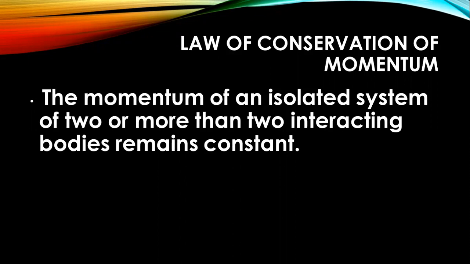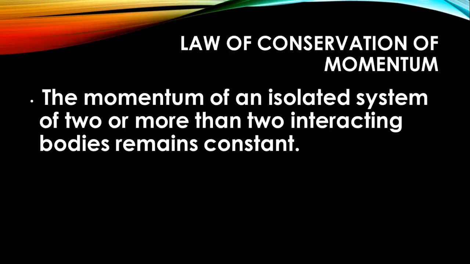So if you are having an isolated system, a system on which no external force is acting, the system could be a system of two balls. The system could be of a rocket and the gases inside it. The system could be of a balloon and the gases filled in the balloon. You can also give the example of a bullet and a gun. We will be considering the system on which no external force is acting, and we will say that this is an isolated system.